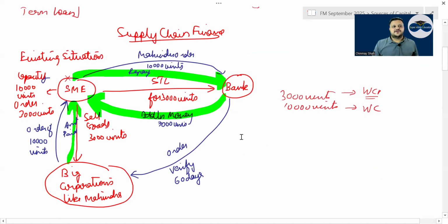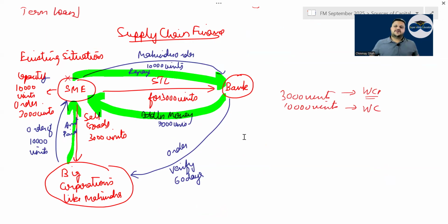Supply chain finance, SCF, right? What happens in supply chain finance? Let's say an SME is working with a big corporation like Mahindra. So it sells goods to Mahindra, 3,000 units. Now what happens? Mahindra suddenly increases the order size from 1,000 to 3,000 or 10,000. Correct? So the SME does not have that much money or working capital to make those many units.